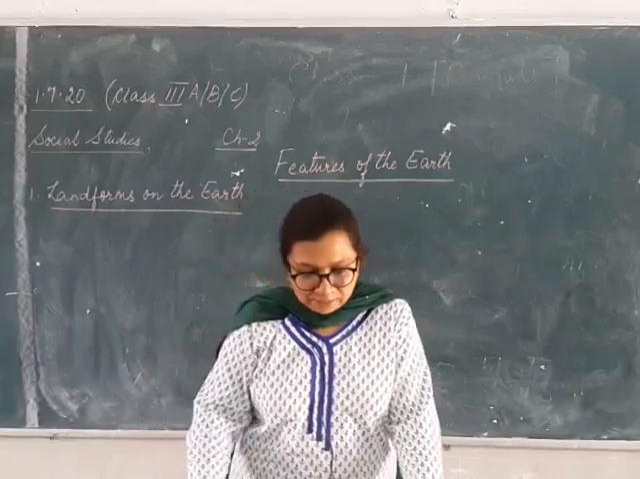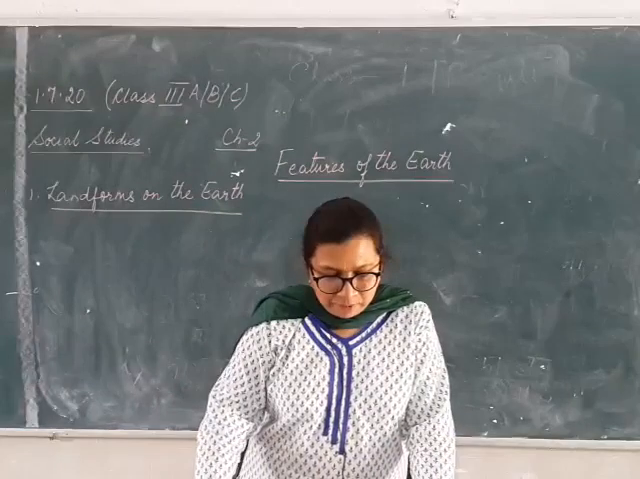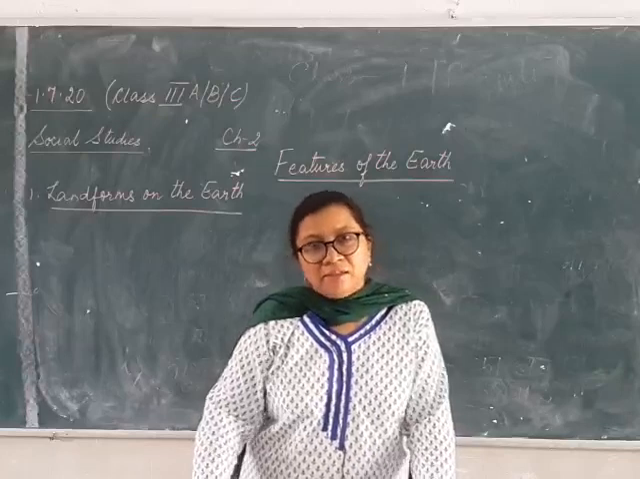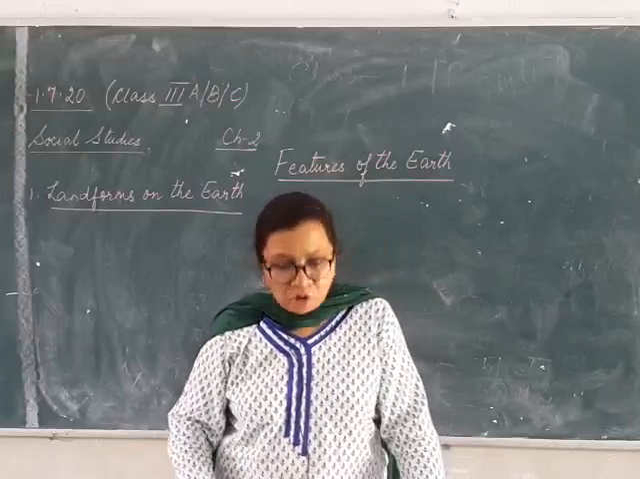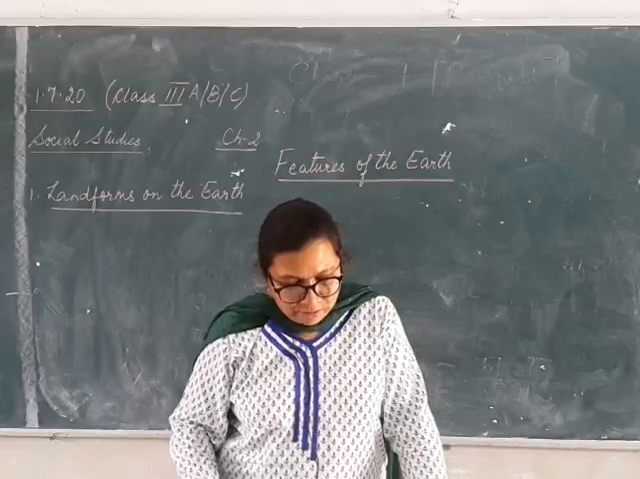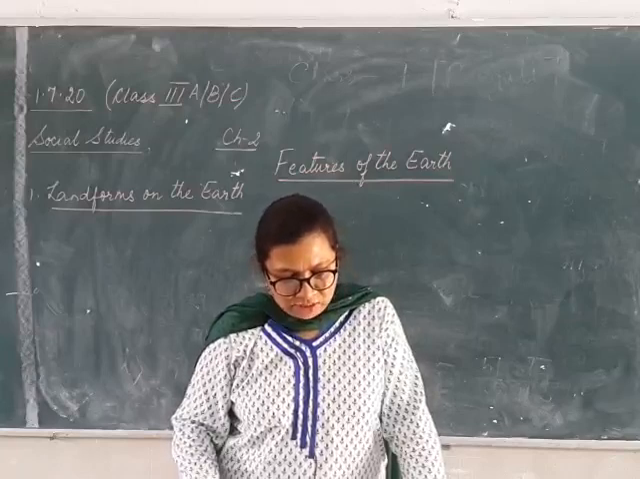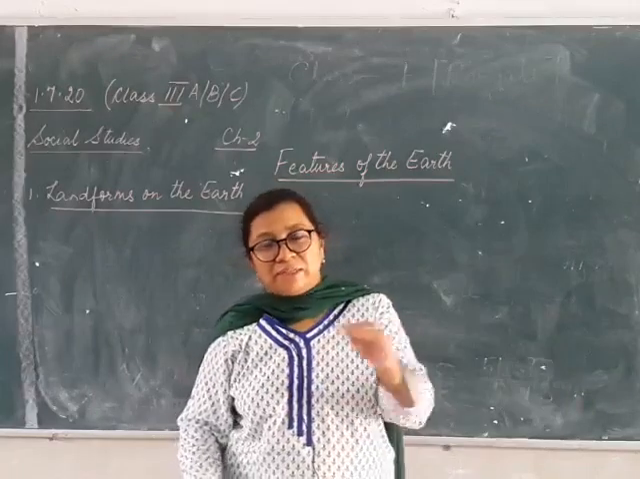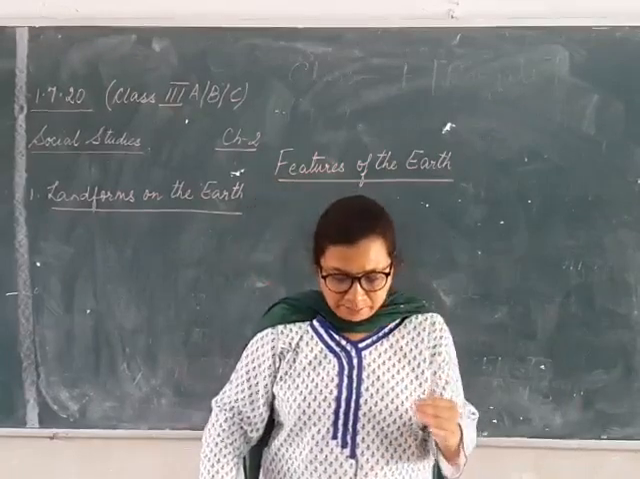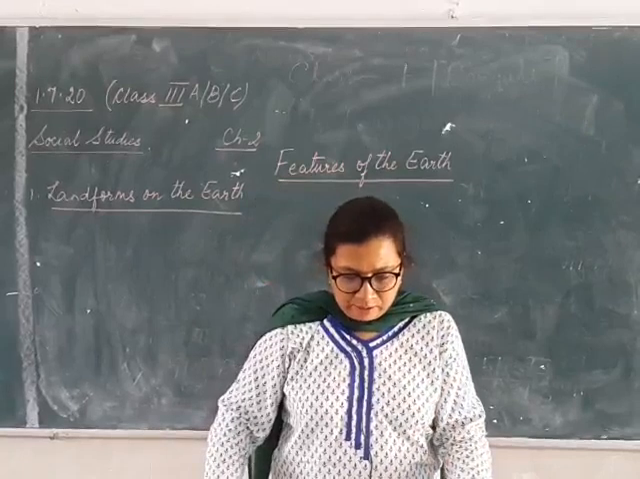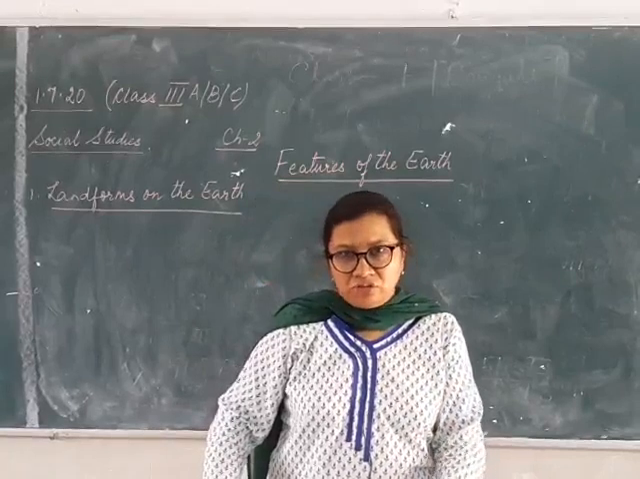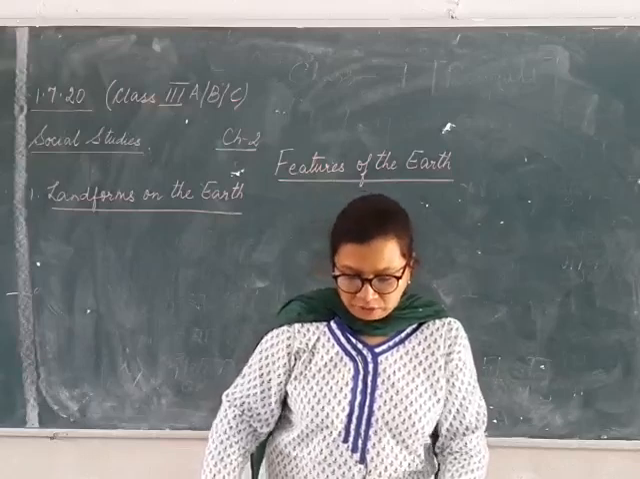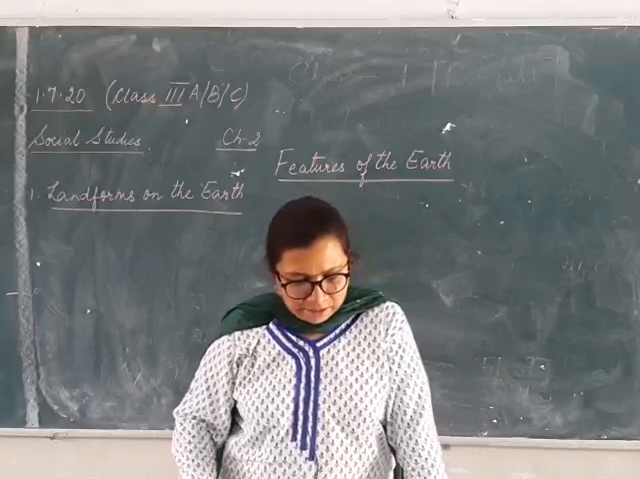Now physical means something which is made by nature, which is made by God. So landforms are the natural physical features. They are made on the earth's surface. Surface means which we can see on the earth. They are made by nature. Nature means Prakriti Dwara. That means made by God. Okay. So examples of landforms.